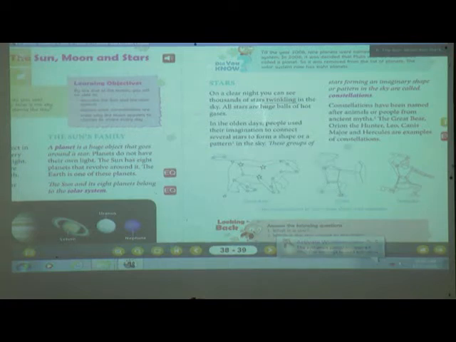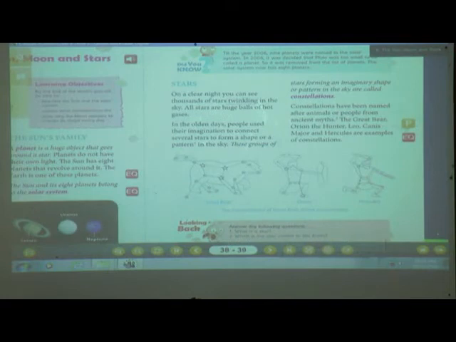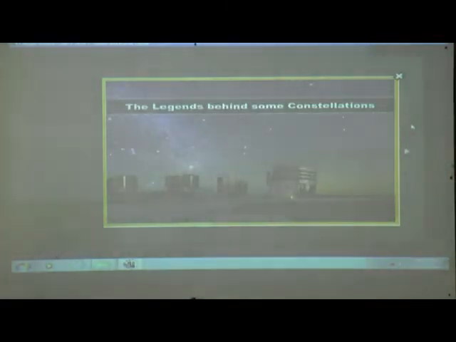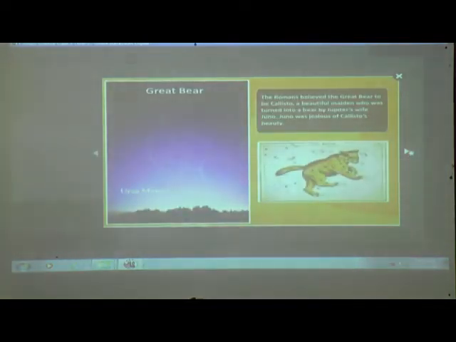Okay, here I would like to show you one presentation. The legends behind some constellations. Great Bear. The Romans believed the Great Bear to be Callisto, a beautiful maiden who was turned into a bear by Jupiter's wife, Juno. Juno was jealous of Callisto's beauty.